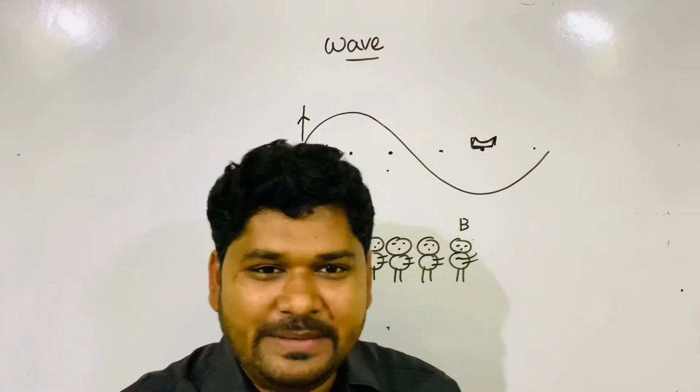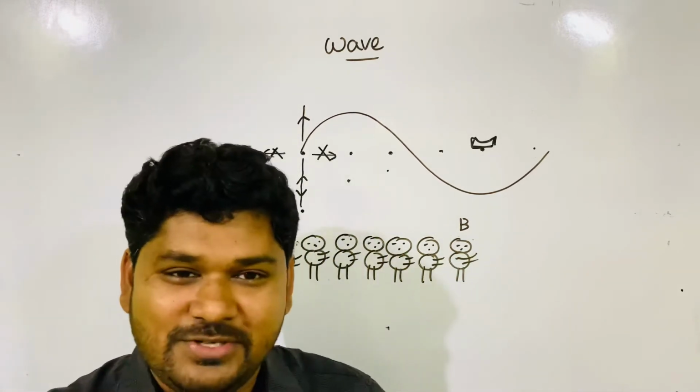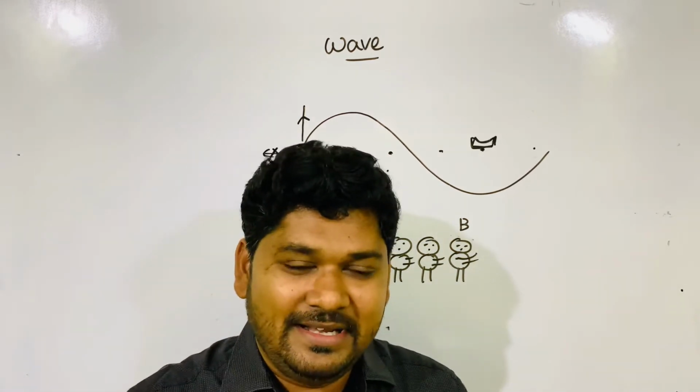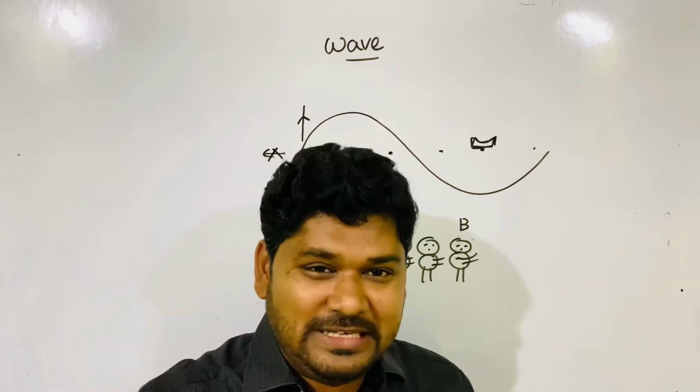So do you want to hit B? Then I will tell you one procedure. How will you hit B? What will you do? You'll pick up one stone and throw it at B.